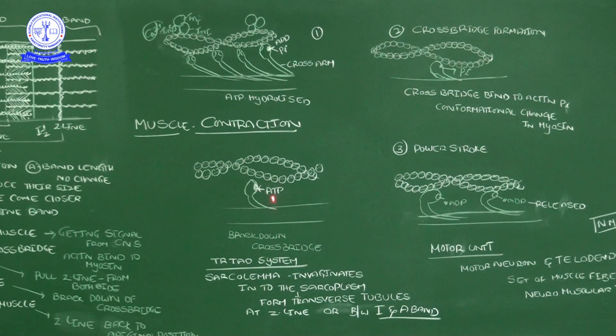When the new ATP is bound, not yet hydrolyzed, just bound, the myosin head detaches from the actin filament. That's why it comes to the recovery stroke. It comes back and is ready to fix onto one more active actin site. So like this, they keep changing: power stroke, recovery stroke, power stroke, recovery stroke, until the Z lines come closer.